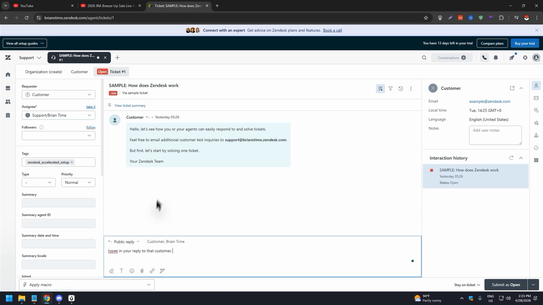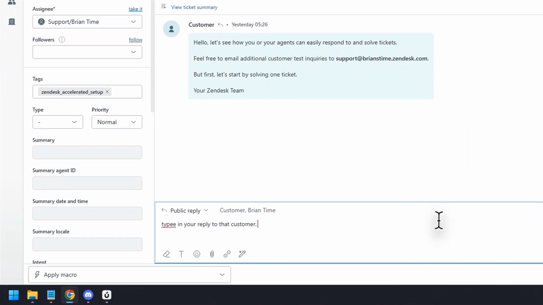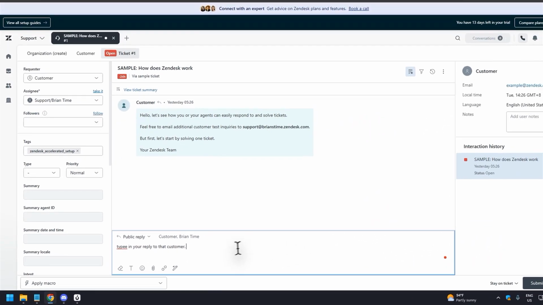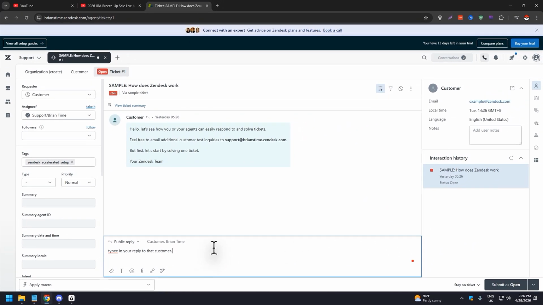So if they are asking for a specific issue or help for a problem, all you need to do is go through your processes, your SOPs, and help them and reply to them via that. And then after that, just send this ticket, right? And just send this message to them so that they could reply to you back.